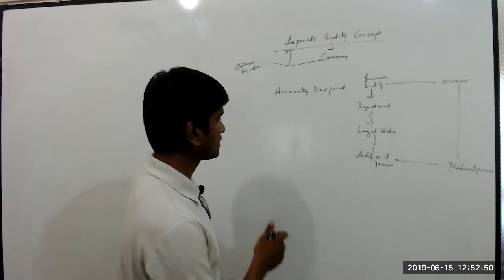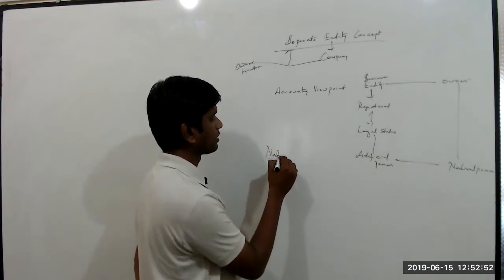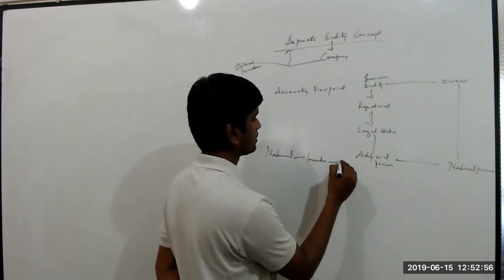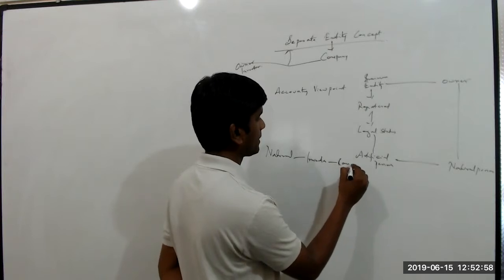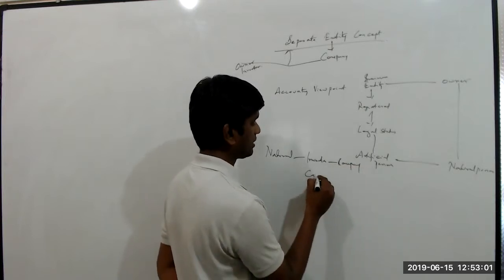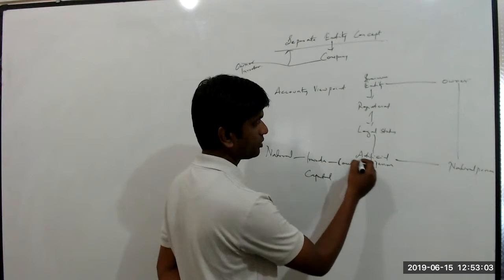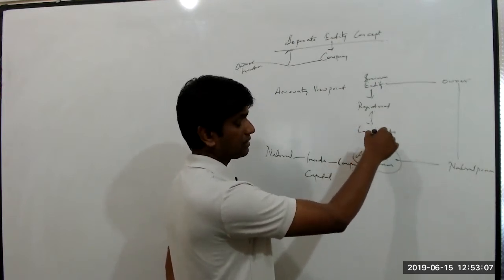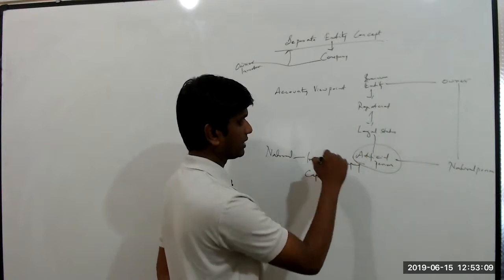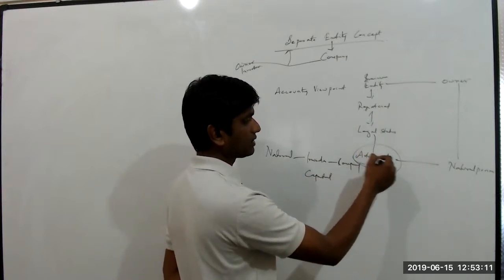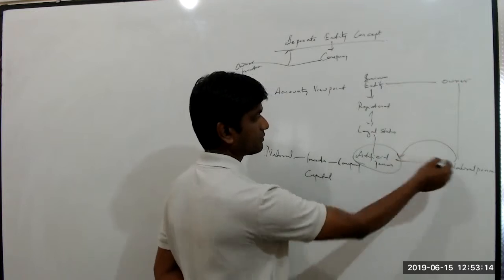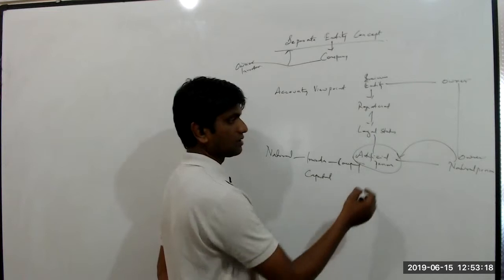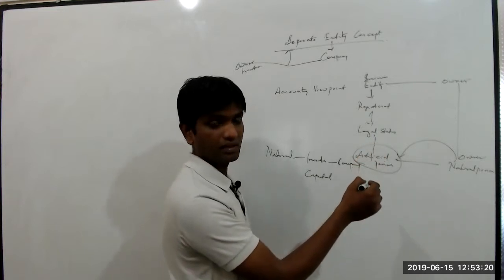So let us say this natural person invests some money into the business, that is the company. Then it becomes capital for the company. That is from the viewpoint of this artificial person, because it has its own identity, which it has obtained through legal formalities. So when the company receives some money from this natural person, who is the owner or the investor, that becomes capital for the company.